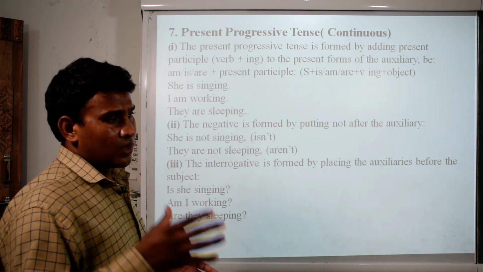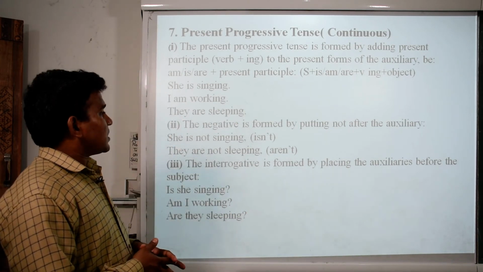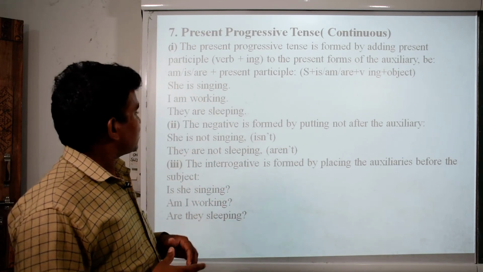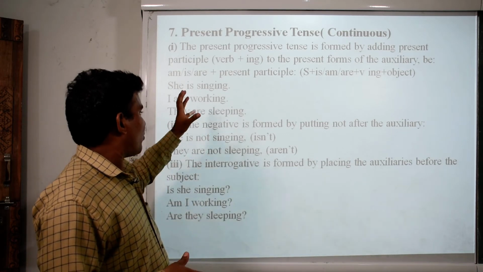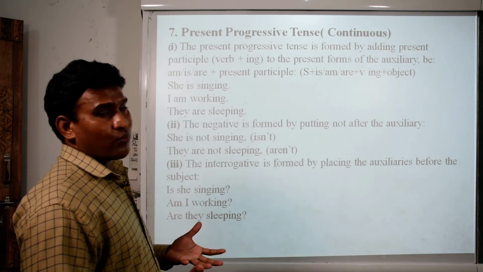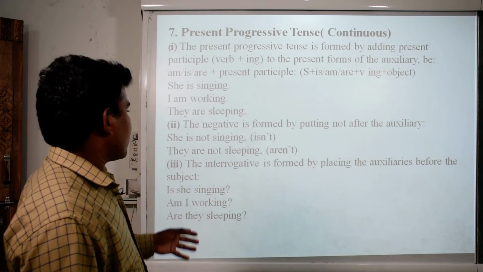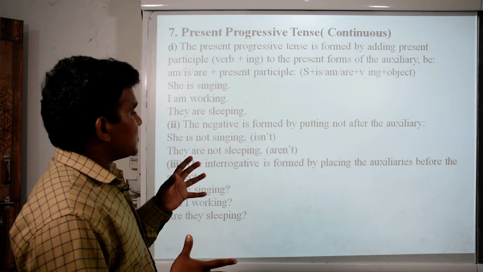You just need to keep in mind certain things. She is singing. What is she doing? She is singing. I am walking. He is working. I am also walking. They are sleeping. The negative is formed by putting not after the auxiliary.